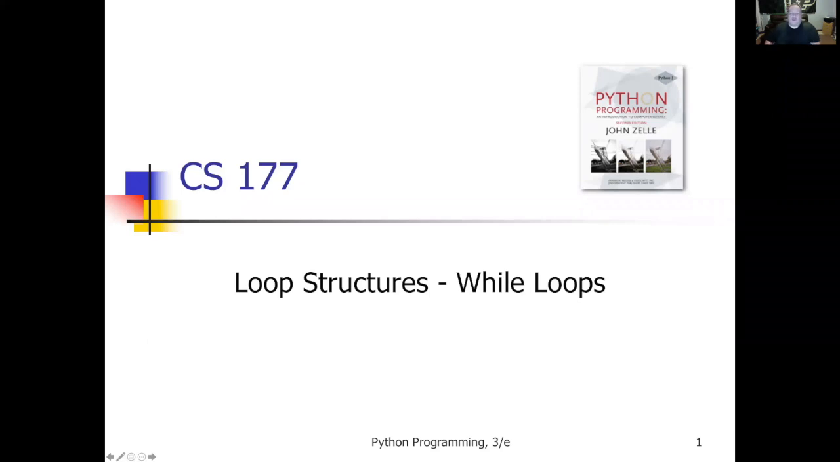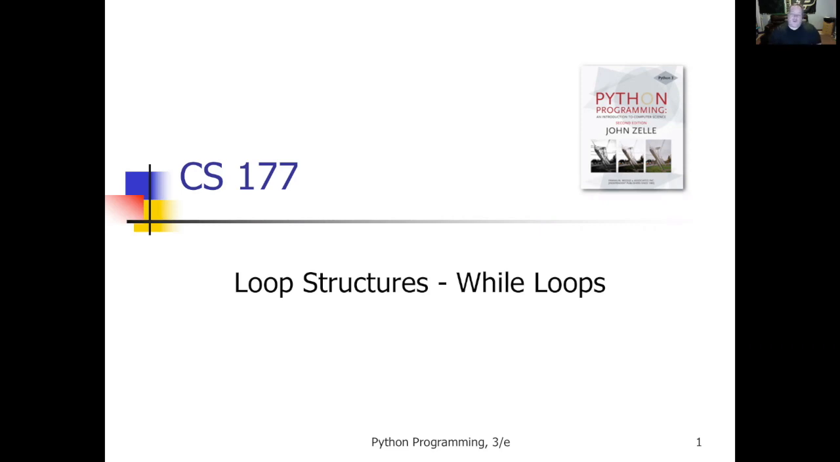So while loops are a different type of loop structure that allows us to repeat until a condition changes. For example, if I have a variable called x, and I don't know what its value is, but I want to continue repeating a loop, a sequence of commands, until x is greater than 100. That's called a while loop, and it repeats or loops until a parameter or a value changes.